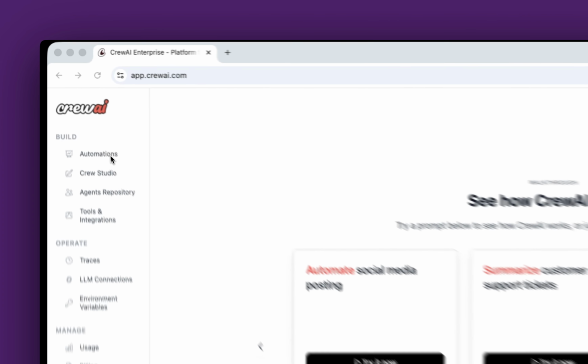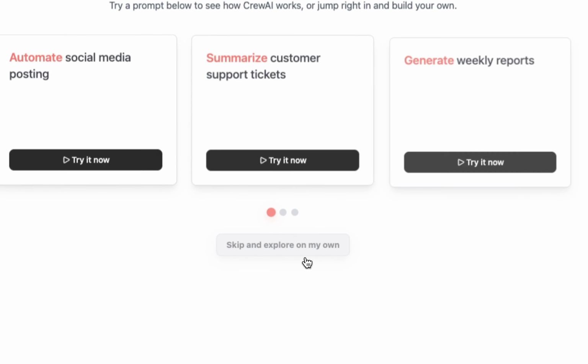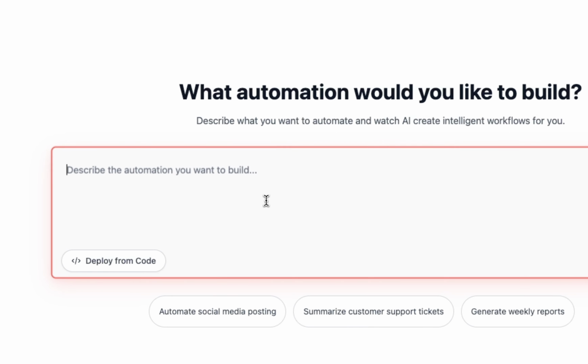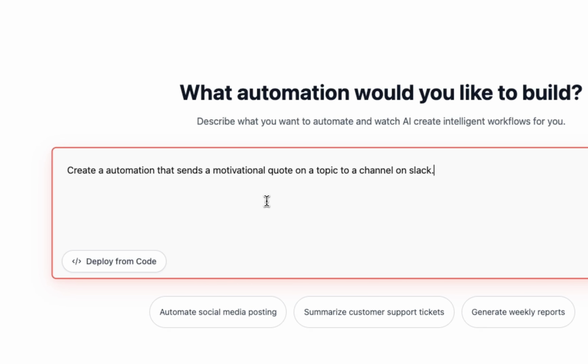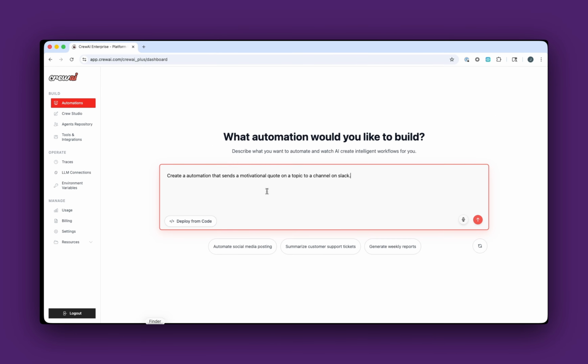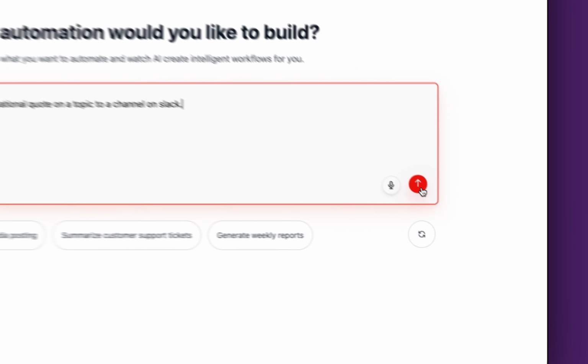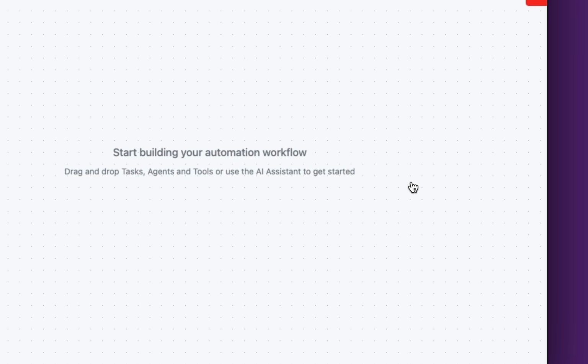So here's CrewAI. I'm going to go ahead and use automations. And then what I'm going to do is create an automation. Here's the automation: create an automation that sends a motivational quote on a topic to a channel on Slack. I'm just going to go ahead and create that right now.